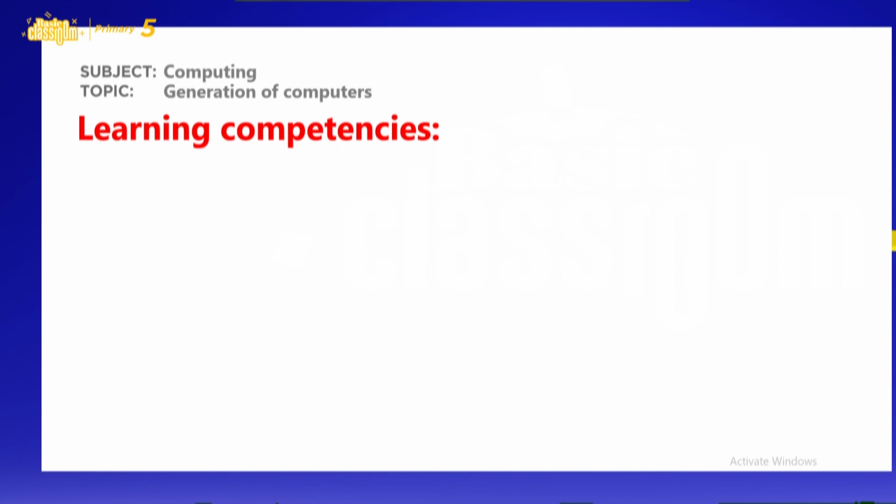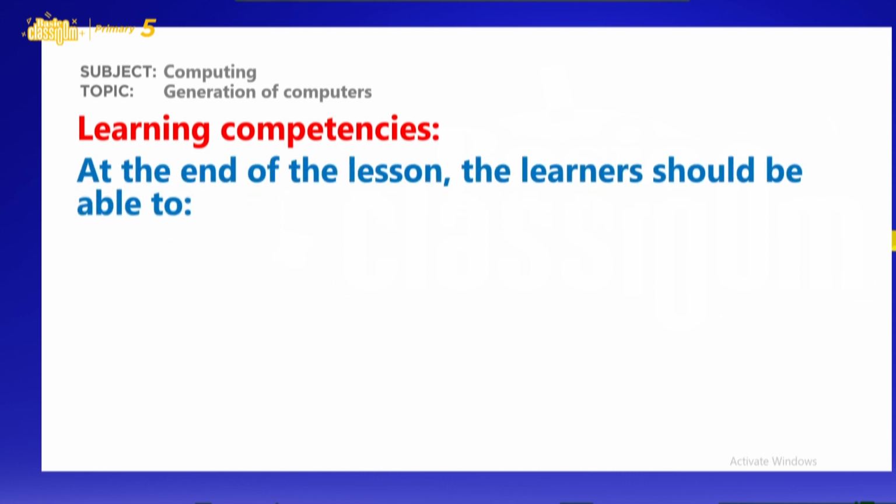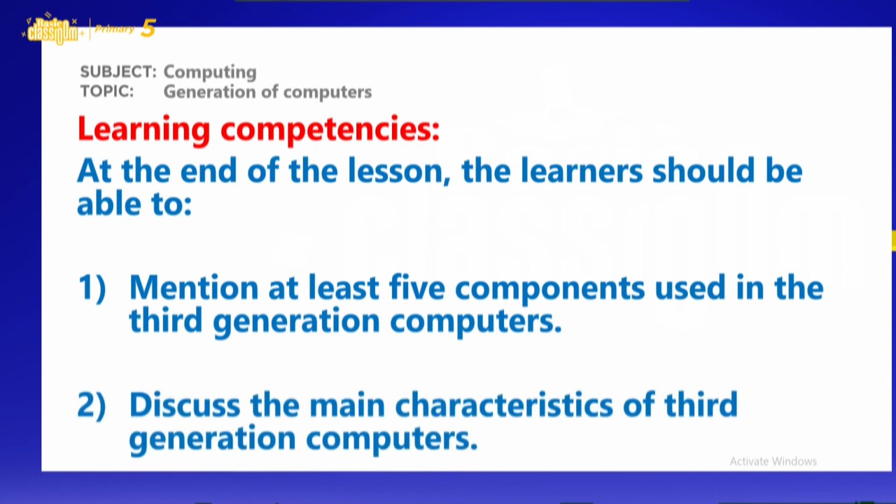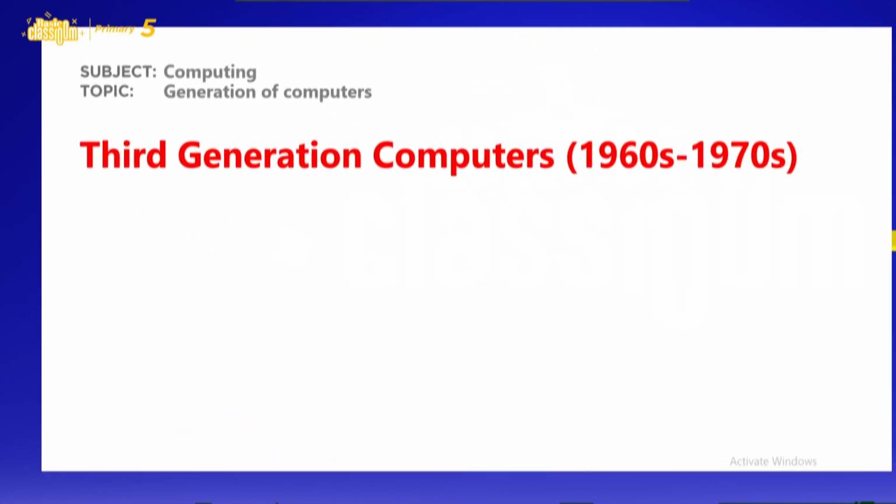Now, let's look at our objectives for the second lesson we are going to treat. The objectives: first, we are to mention at least 5 components used in the third generation computers. Then we are also to discuss the main characteristics of the third generation computers.